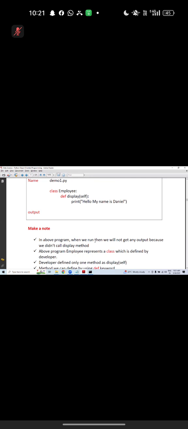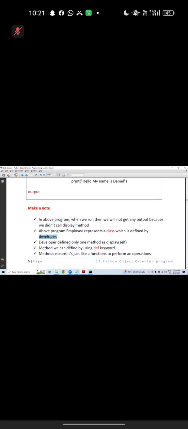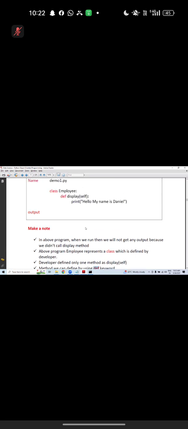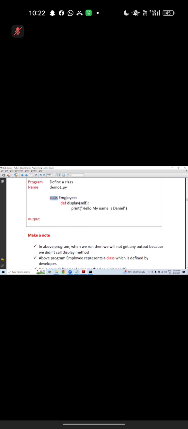Why no output? In the above program, Employee represents a class which is defined by the developer. Here, the developer defined only one method, the display method. Imagine the programmer created only one method, and that method name is display. Conclusion of the story: a class we can create by using the class keyword, and a method we can create by using the df keyword.